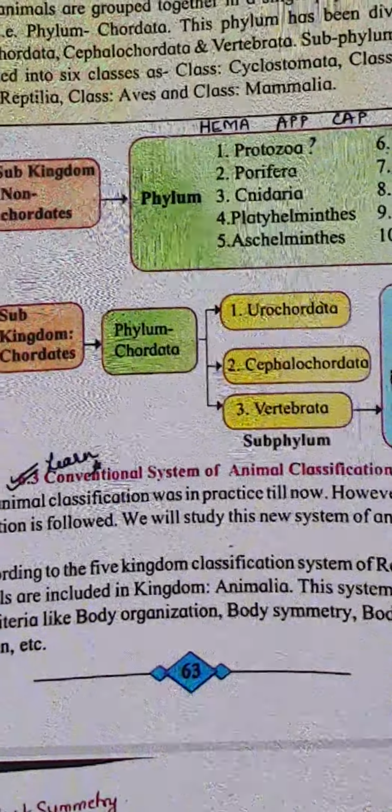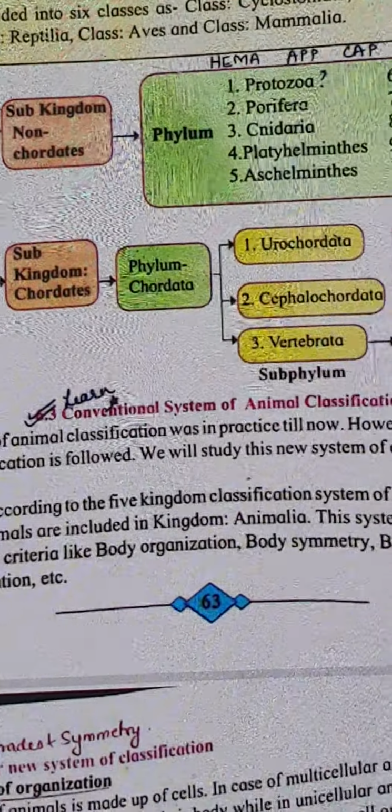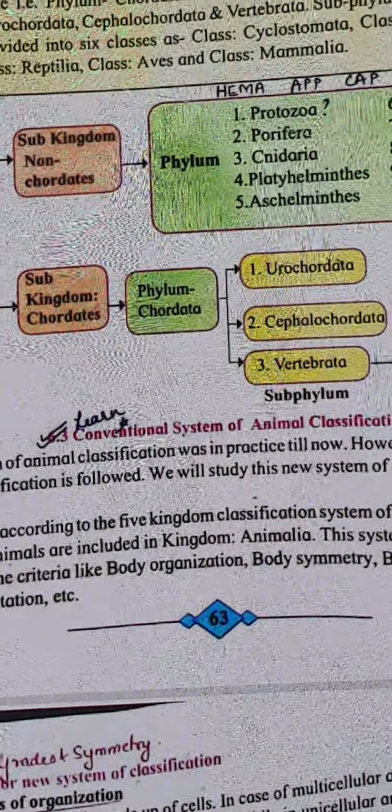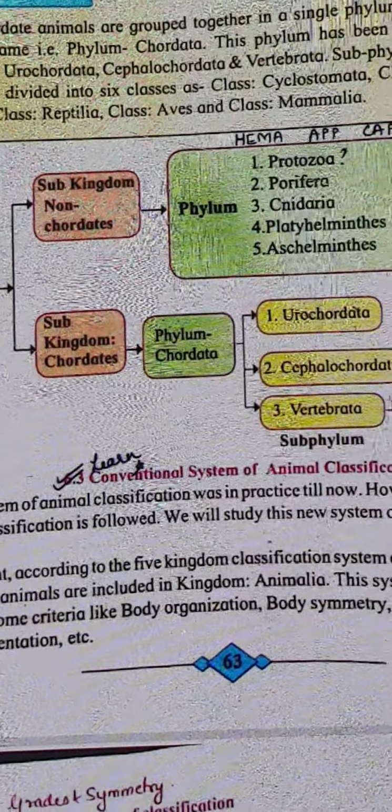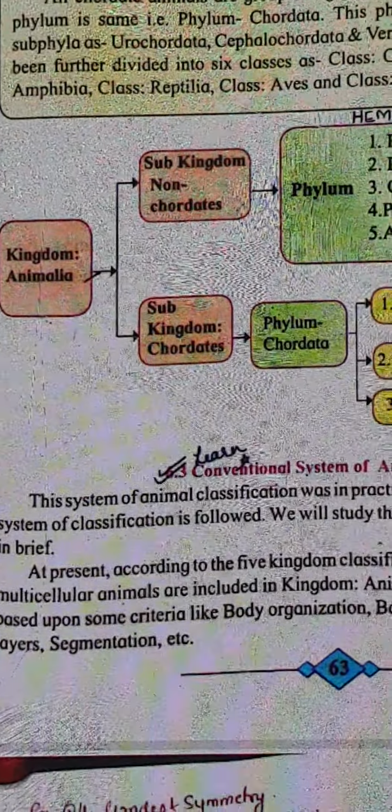In the modern system, animals are included in this kingdom and classified on the basis of different criteria, like body organization, body symmetry, body cavity, germinal layers and segmentation, which will continue in the second video.